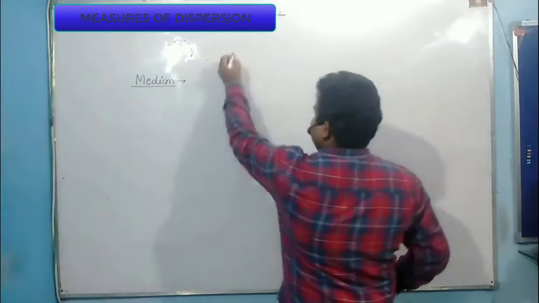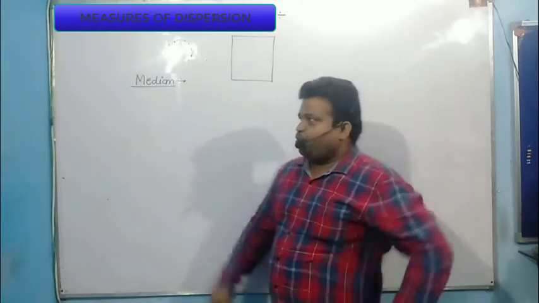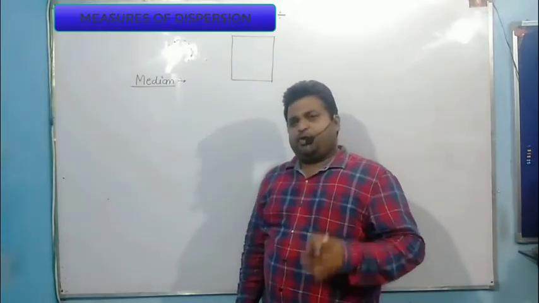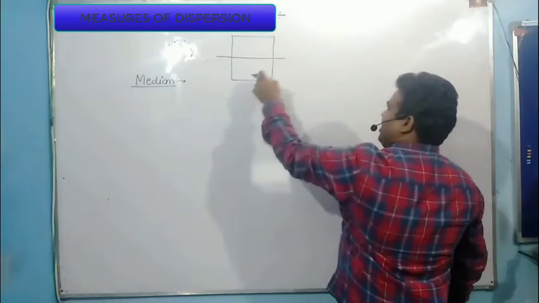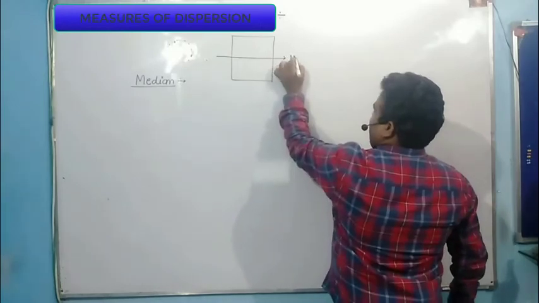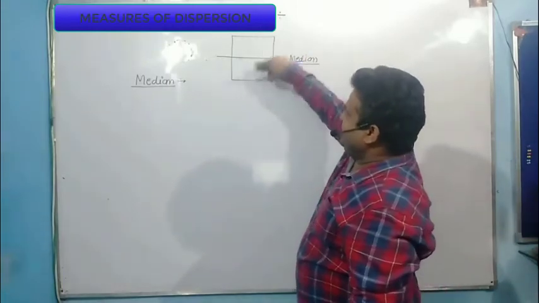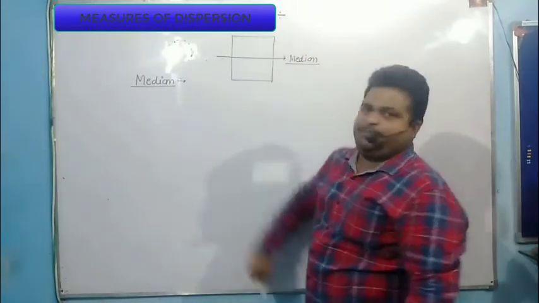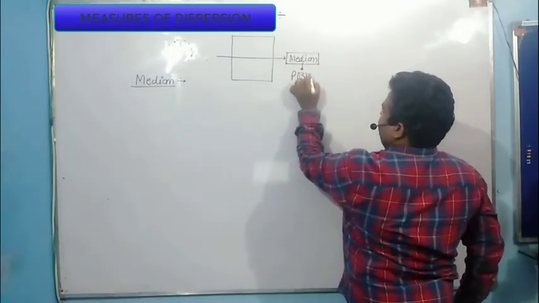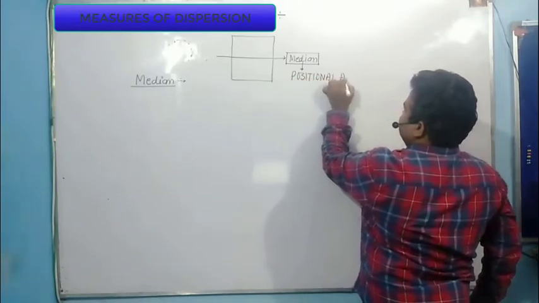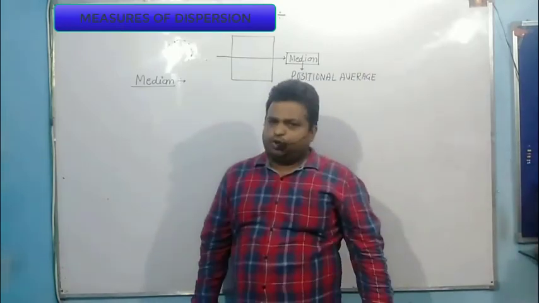Look at here. Suppose this is the entire data that you have. So what is median? Median is a point where it divides the entire data set into two equal parts. So if I divide this entire value into two equal parts, this value is called median. So median divides the entire data set into two equal parts, the lower part and the upper part, right? So this median is also called positional average, because it divides the data set into two equal parts.